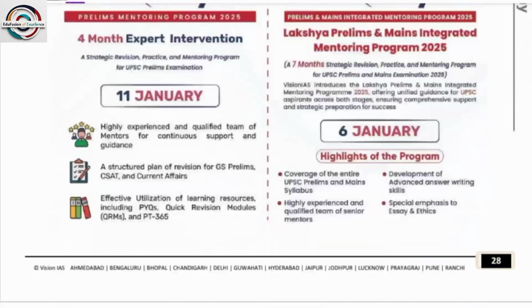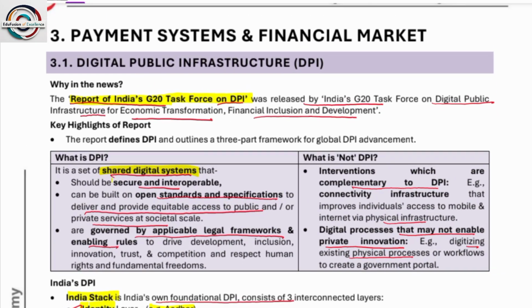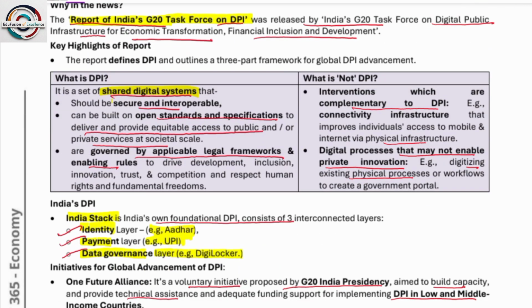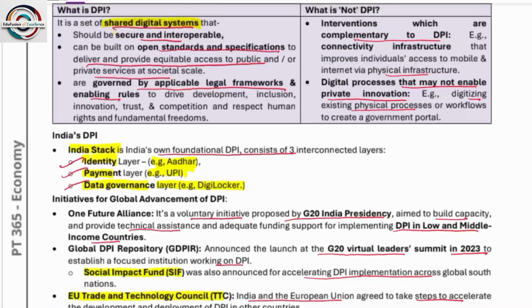Okay, next, payment system and financial market. Digital public infrastructure: the reports of India's G20 task force on DPI. Who has released this report? G20. India's G20 task force on digital public infrastructure. What is the highlight? It is the setup of a shared digital system that should be secure and interoperable, can be built on open standards and specifications, and is governed by applicable legal frameworks. So what is India's DPI? DPI is digital public infrastructure.